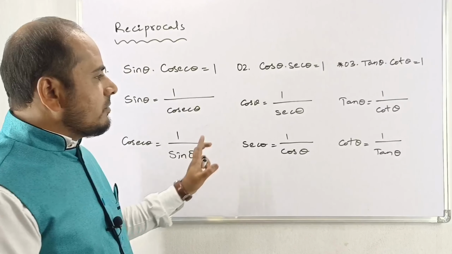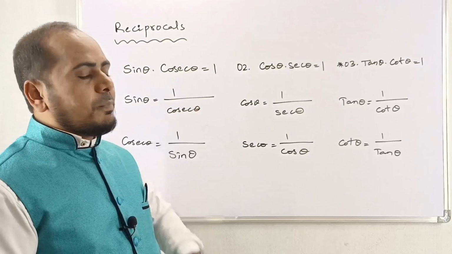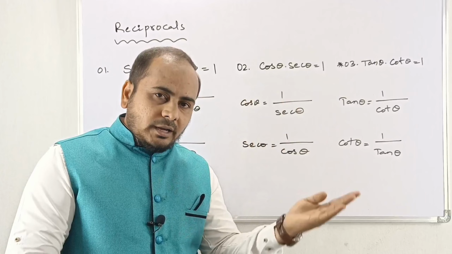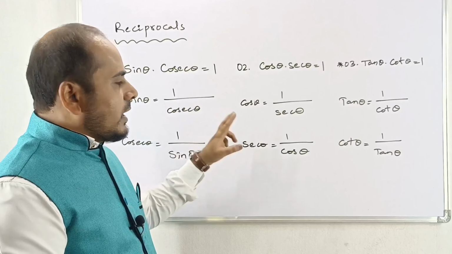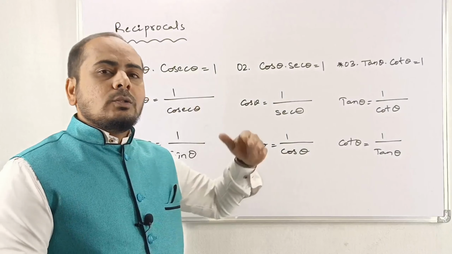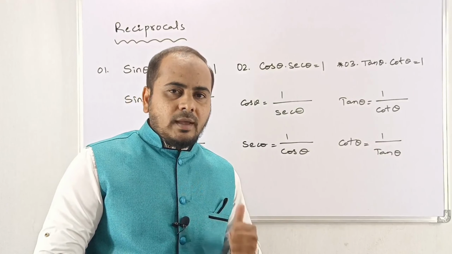These are the formulas of trigonometry, especially reciprocals. And as I suggested you that ratios and reciprocals, those two are connected to each other. That's why if you prepare this well, those ratios also can be written well.